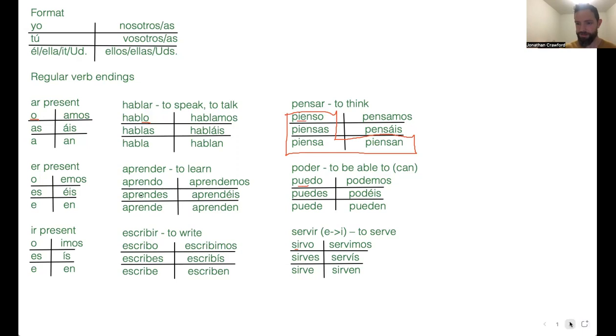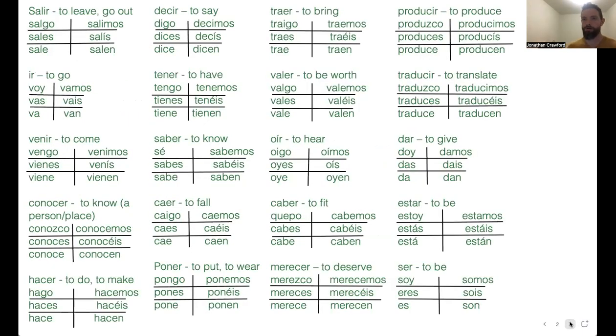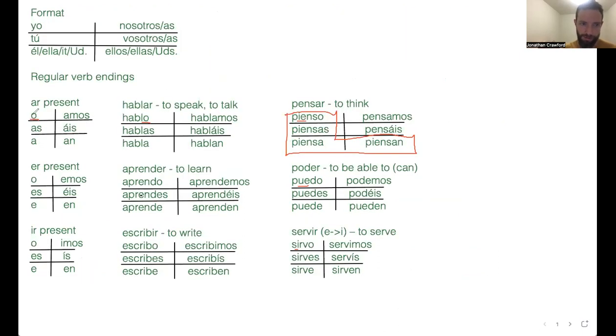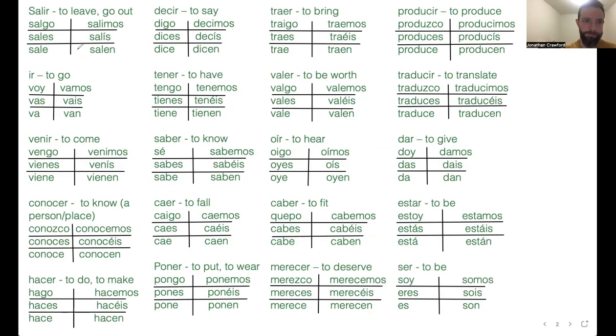So the boot verbs, these are the irregular verbs. Los verbos irregulares. Vamos a estar hablando de los verbos irregulares. Y aquí están. Here are the irregular verbs. Salir, we have salgo. Notice that it doesn't have an O at the end. Well, I mean, it has an O, but it's not just an O by itself, because it also gets a G, right? Salgo. It's an IR verb.